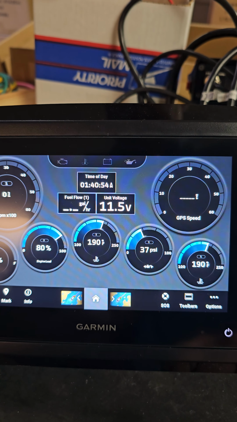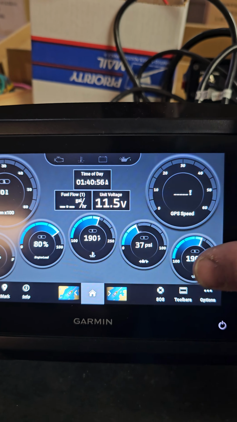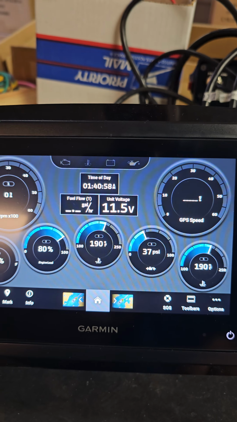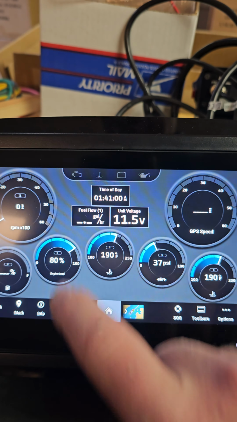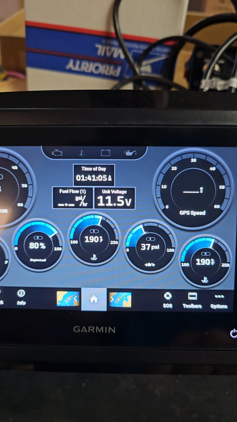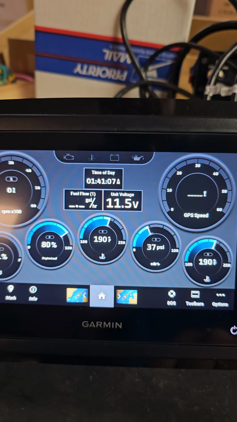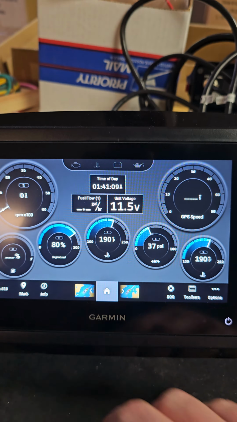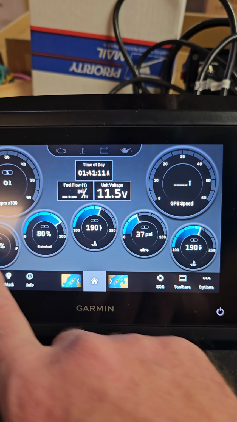Coolant temp, that's same there. So you can push and replace those with what you need. I don't know if your engine's going to support the fuel flow, but I'm going to leave it on there. Some of them do, some of them don't on the Volvo, depending on the model. So the fuel will show up. I've got that disconnected during testing.